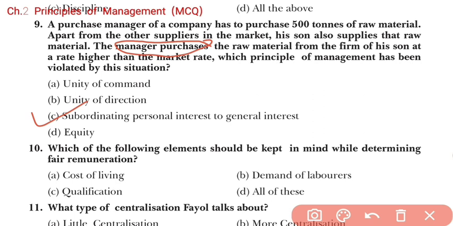Common sense. Cost of living, definitely you will keep in mind. Demand of laborer, that is also an important point, because how much money the laborers are expecting from the employer, this factor is very important. And the next one is qualification, means those employees who have higher qualification will be paid a little more than the employees who have less qualification. So here the right answer will be D.